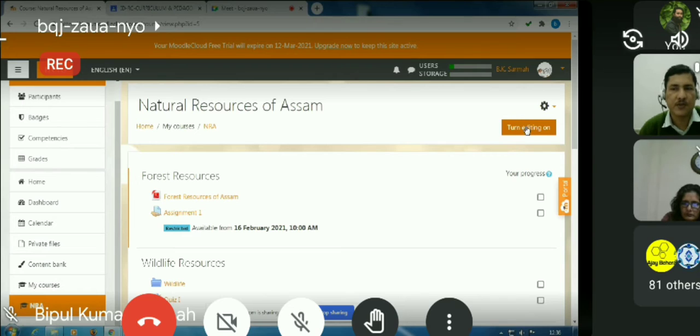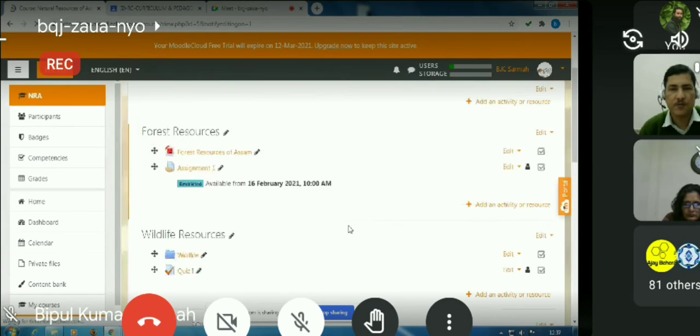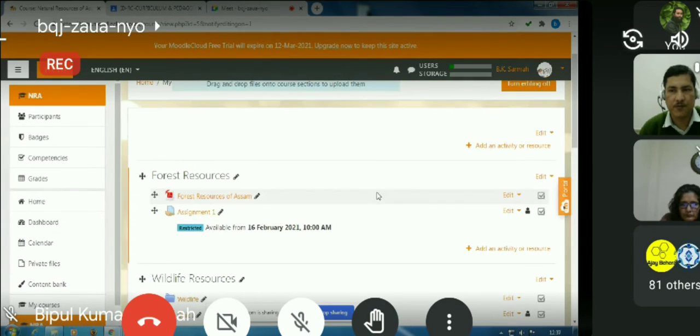So what are resources and activities? We will get to know immediately. Just click turn editing on. You may have seen that one pencil appears to the right of the particular topic name or particular week.